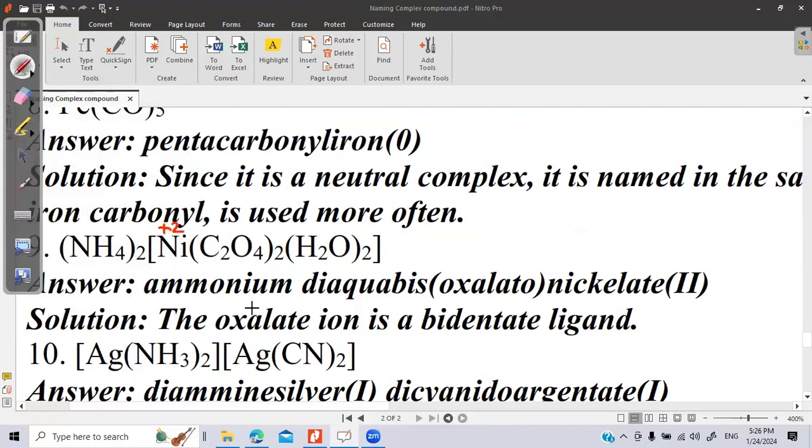So the name of this compound will be ammonium diaqua bis oxalato nickelate.